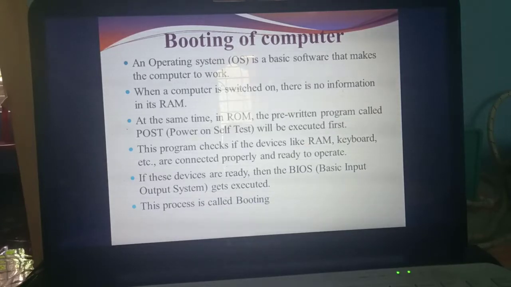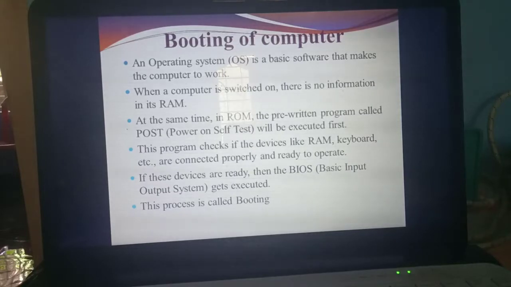Do you know what OS is? If you open a system, you see one screen, isn't it? Maybe Windows XP, Windows 7, Windows 8 or Windows 10, maybe Ubuntu or Linux. These are called what? OS.